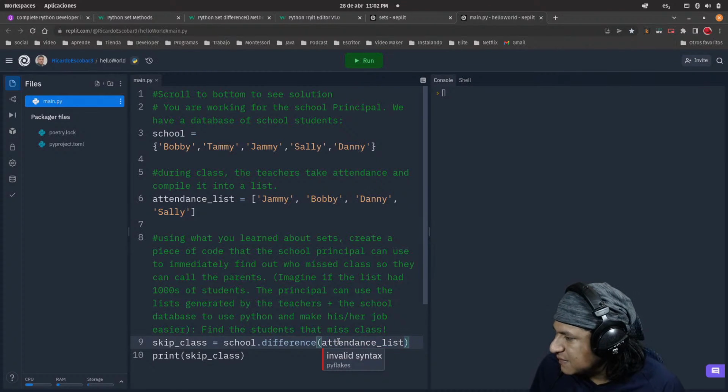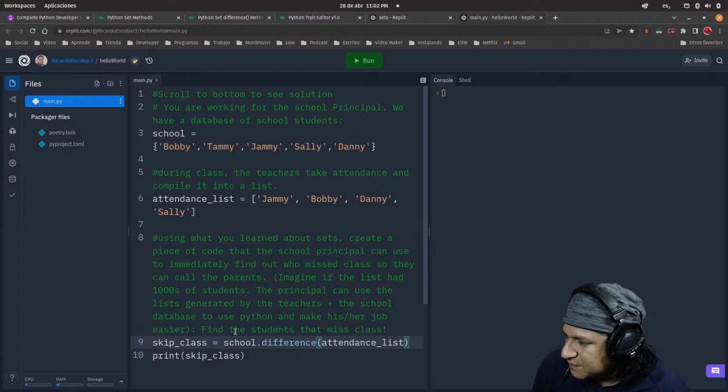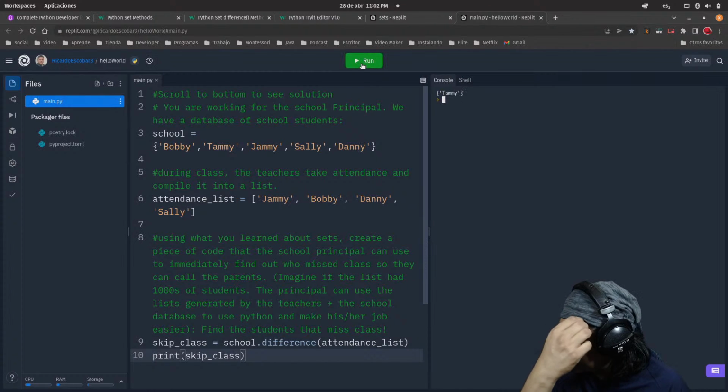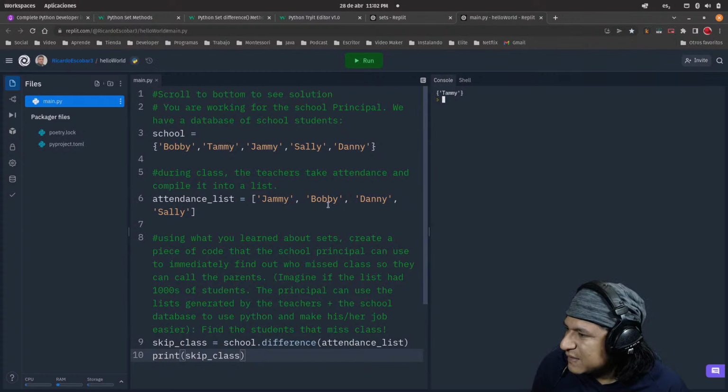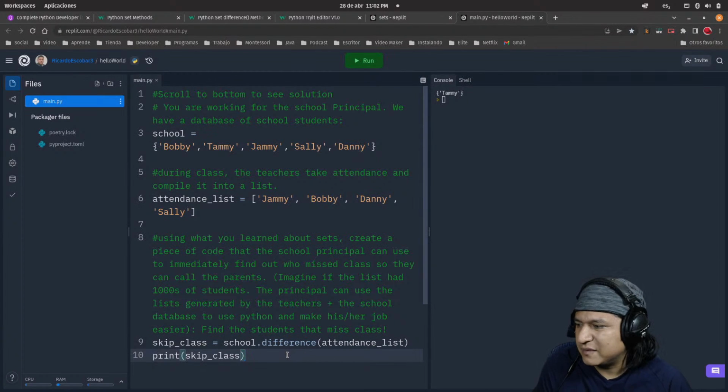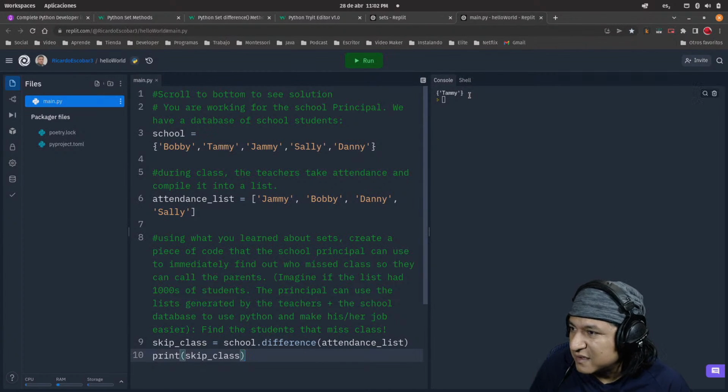Attendance list: school difference with attendance. Let's see what we get. Tammy. So Bobby is attending. Tammy must be missing here, I don't see her. Yami, Sally, and Danny. Tammy is missing, and that's it. I found the difference, and that's basically it, I guess.